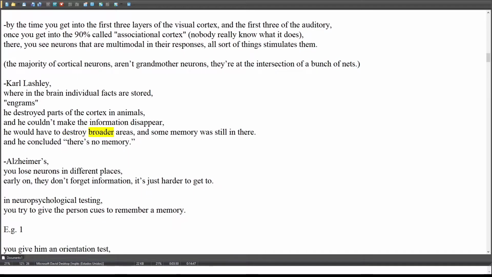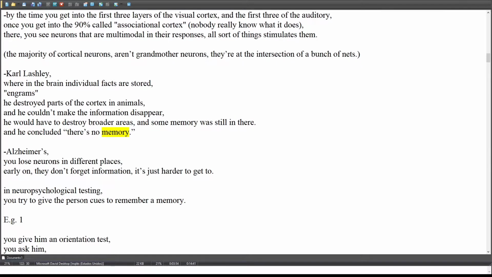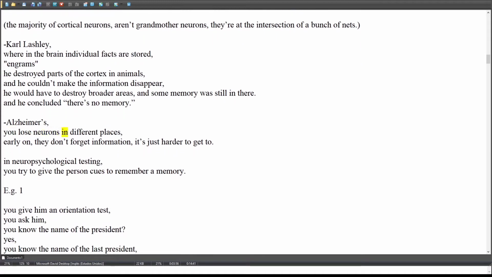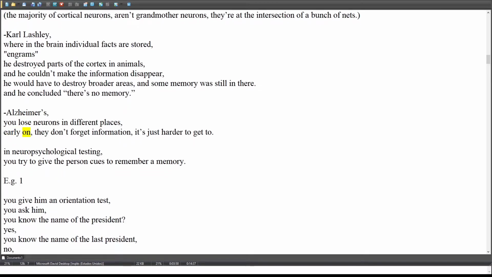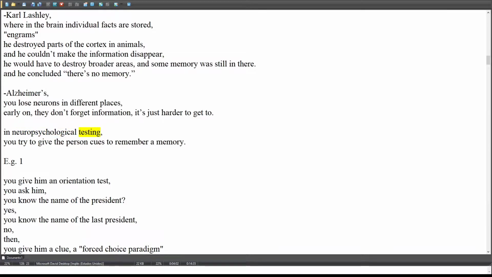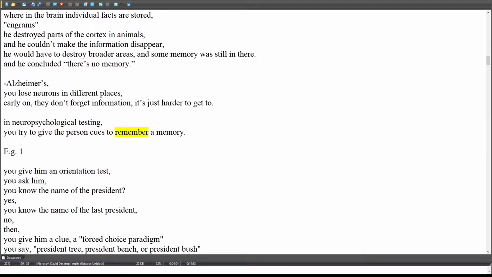He would have to destroy broader areas, and some memory was still in there. And he concluded there's no memory. Alzheimer's: you lose neurons in different places. Early on, they don't forget information, it's just harder to get to. In neuropsychological testing, you try to give the person cues to remember a memory.